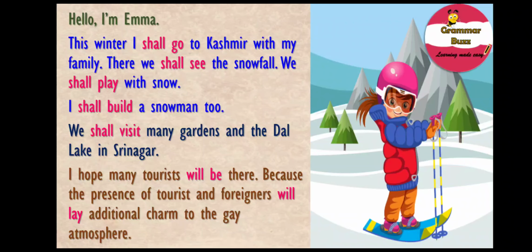Have you noted the words marked in red color? Alright, let's read them out together. And they are shall go, shall see, shall play, shall build, shall visit, will be, and will lay. Well, what about these words? What are they?